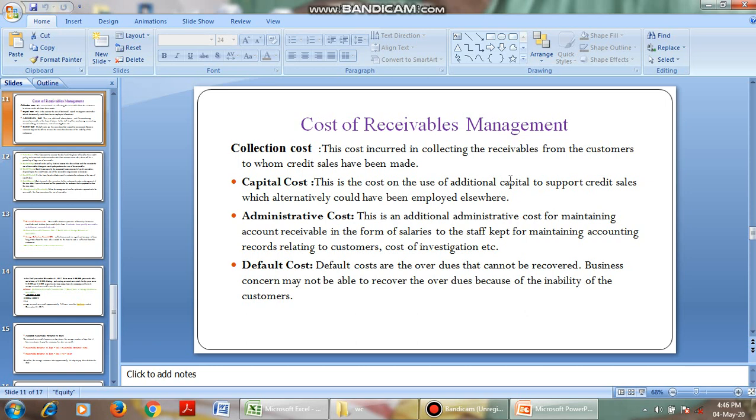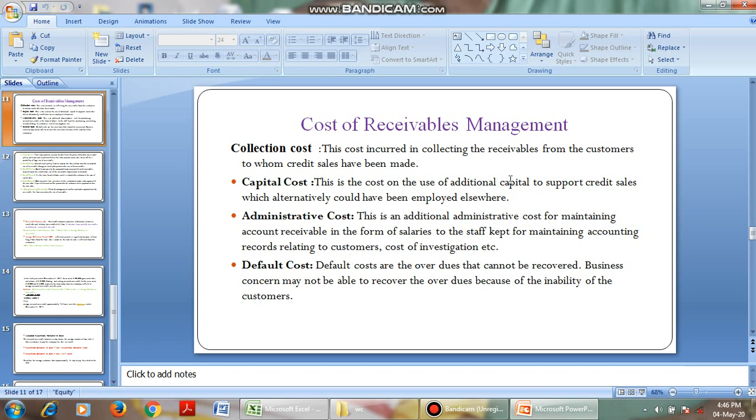Then capital cost is the cost on the use of additional capital to support credit sales, which alternatively could have been employed elsewhere. That is the cost of the capital we use to support our credit sales. Then administrative cost: our staff, maintaining records, maintaining relationships, and the cost of investigation, collecting information regarding credit worthiness. These all come under administrative expenses.